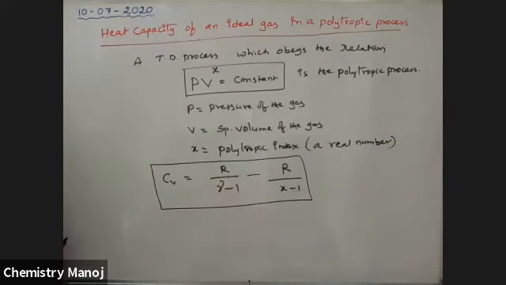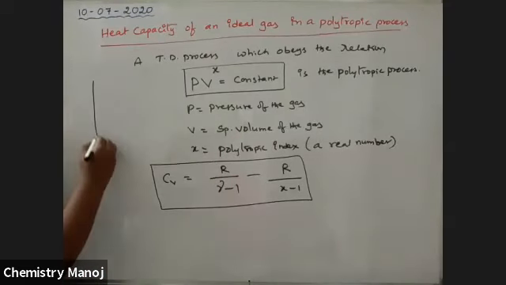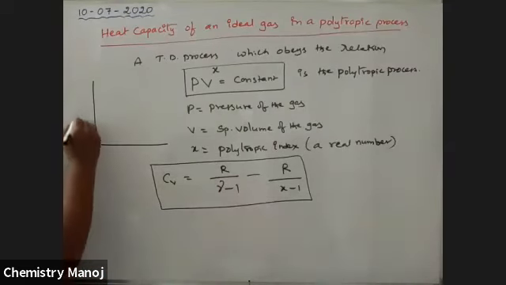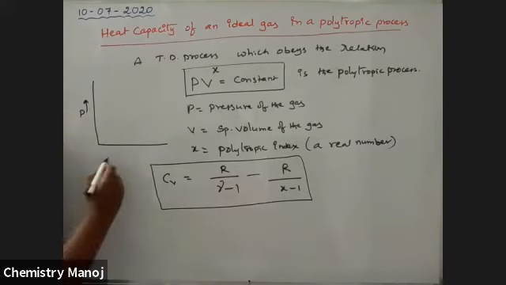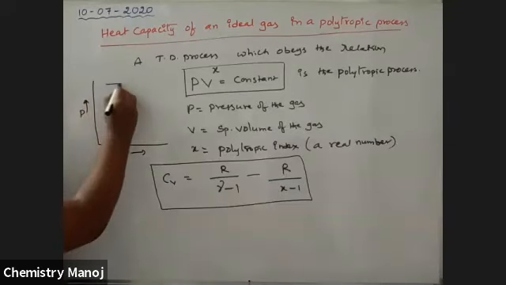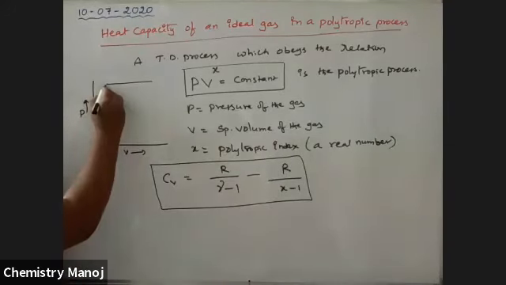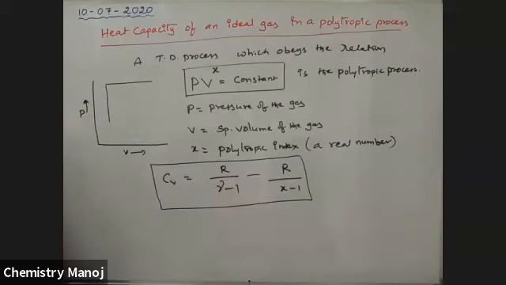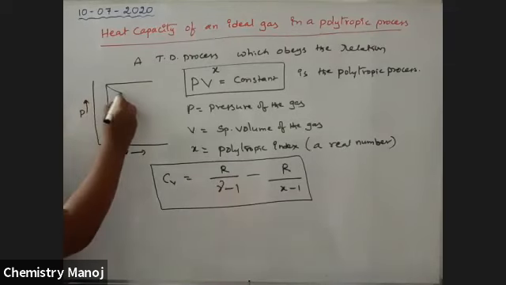See here. So for different processes, what is that x value? I'm drawing the graph between pressure and volume, that is the PV work. This is constant pressure, that is isobaric. This is constant volume, that is isochoric. This is the isothermal case.